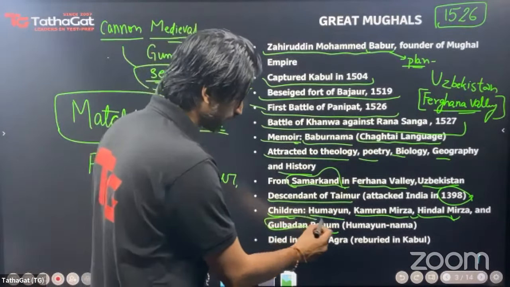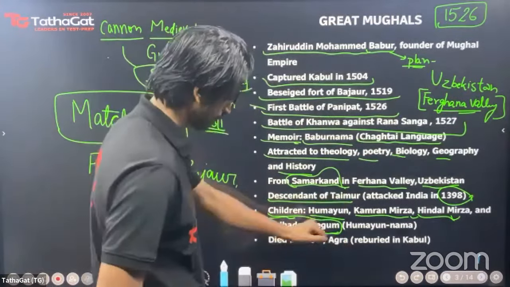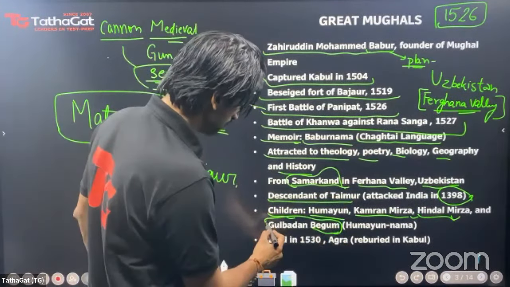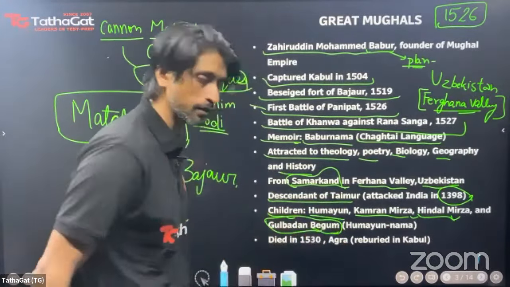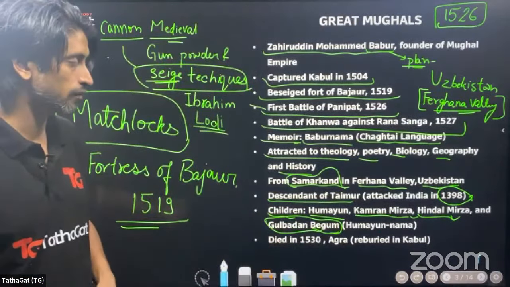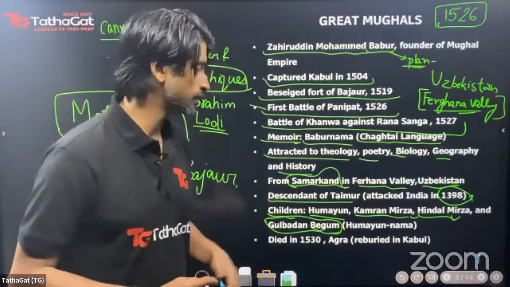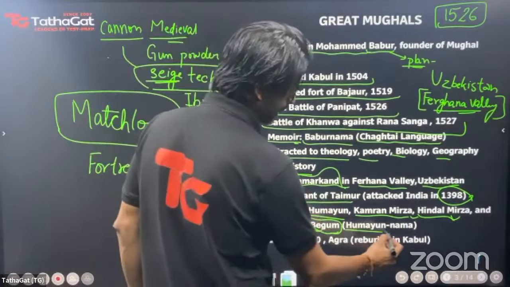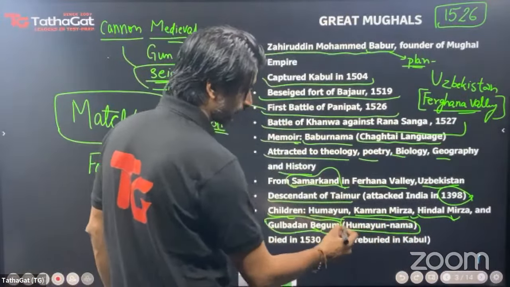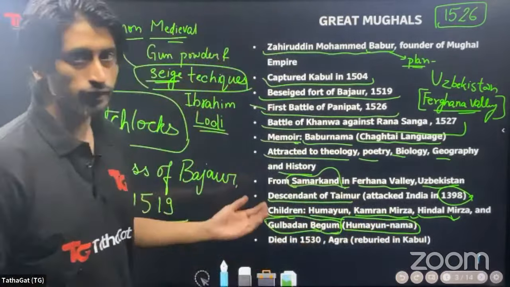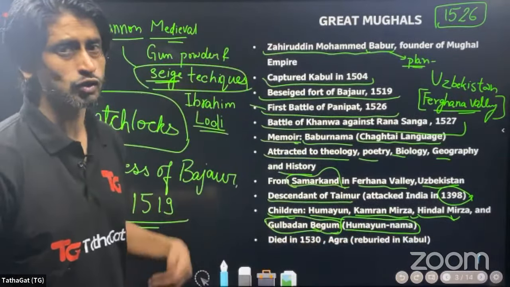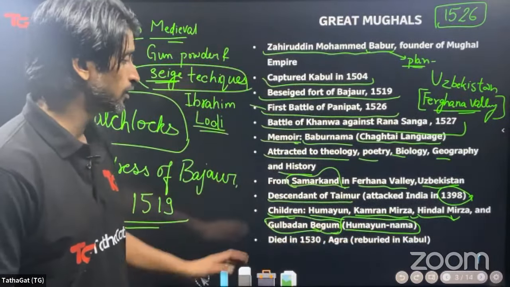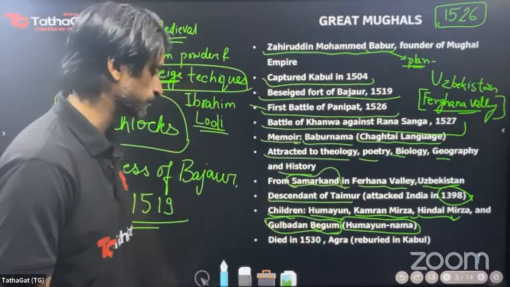Why should you remember the name of Gulbadan Begum? Because it is this Gulbadan Begum, the auntie of Akbar, the sister of Humayun, who will end up writing Humayun Nama. So, Akbar commissioned the work of writing his father, that is Humayun's biography, to his auntie Gulbadan Begum.